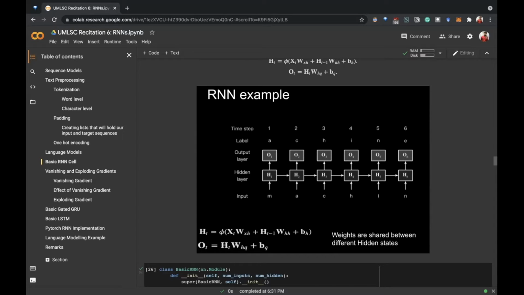So the weights are shared across the time steps. Here we want some way of encoding some information about whatever we have seen in the past, which is why we have introduced this hidden state, which accumulates all the information or knowledge that we have gotten so far. Theoretically it can accumulate all the knowledge, but in practical scenarios it only accumulates knowledge for nearby steps very well. For the past time steps, it is not able to model this knowledge very well.